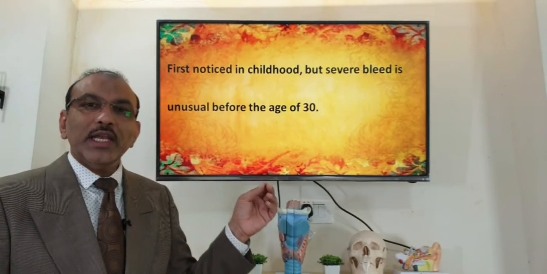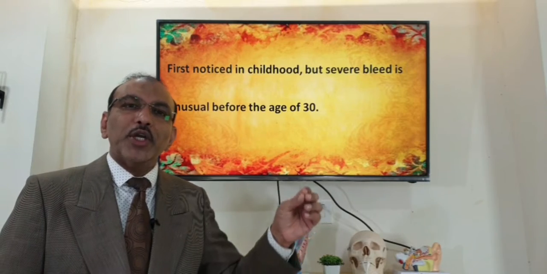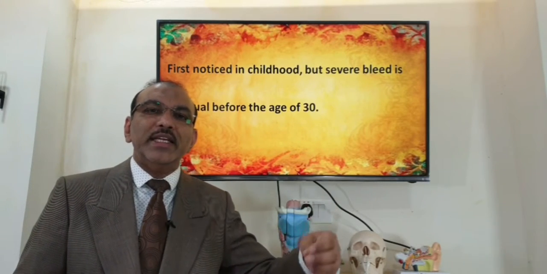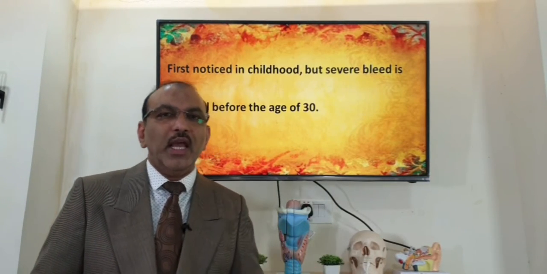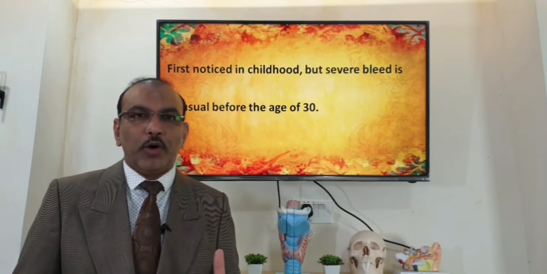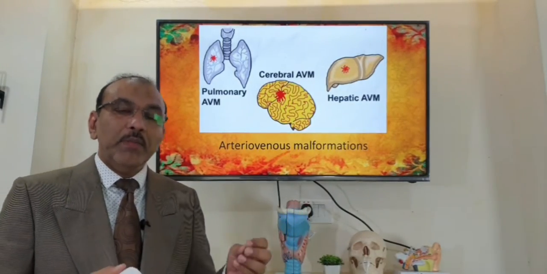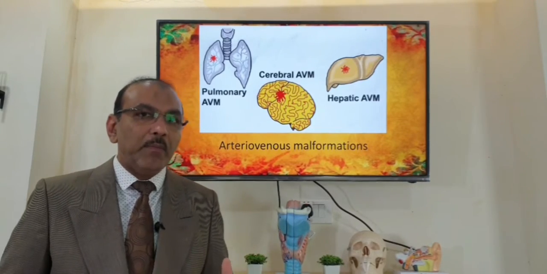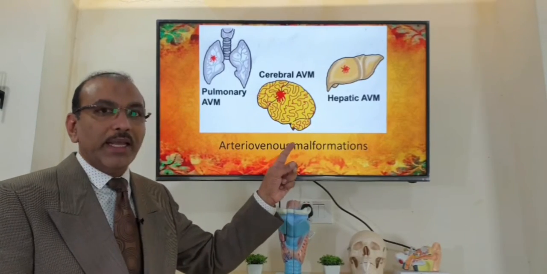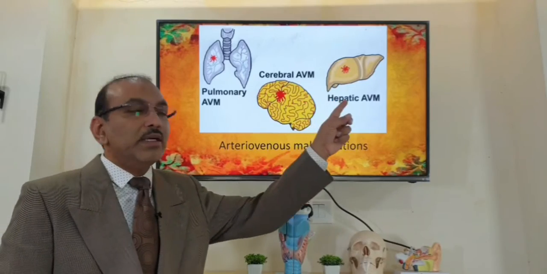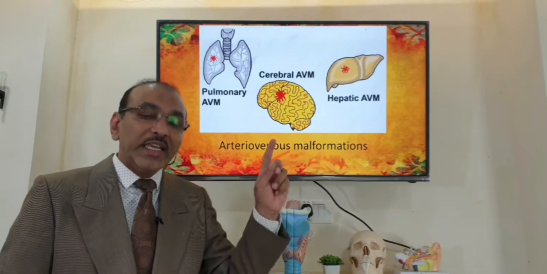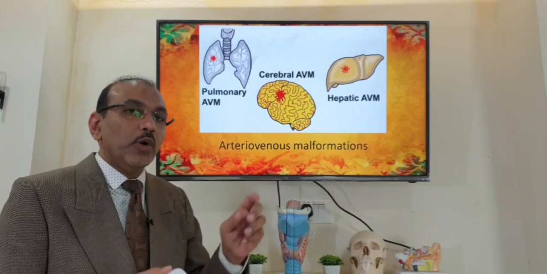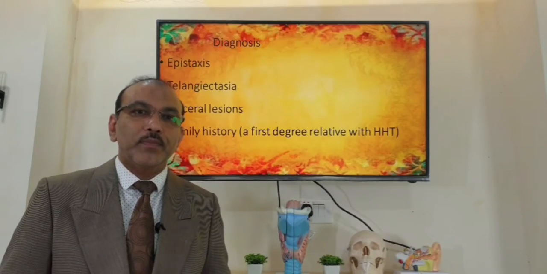Usually it starts in childhood, but the usual bleeding tendency starts after the age of 30, maybe because of the hormonal changes in the body. Now, the bleeding spots which we see in different parts of the body are not only external, but can be internal, involving the brain, lungs and the liver too. So in case you have bleeding in the brain, it is going to be a dreaded complication.